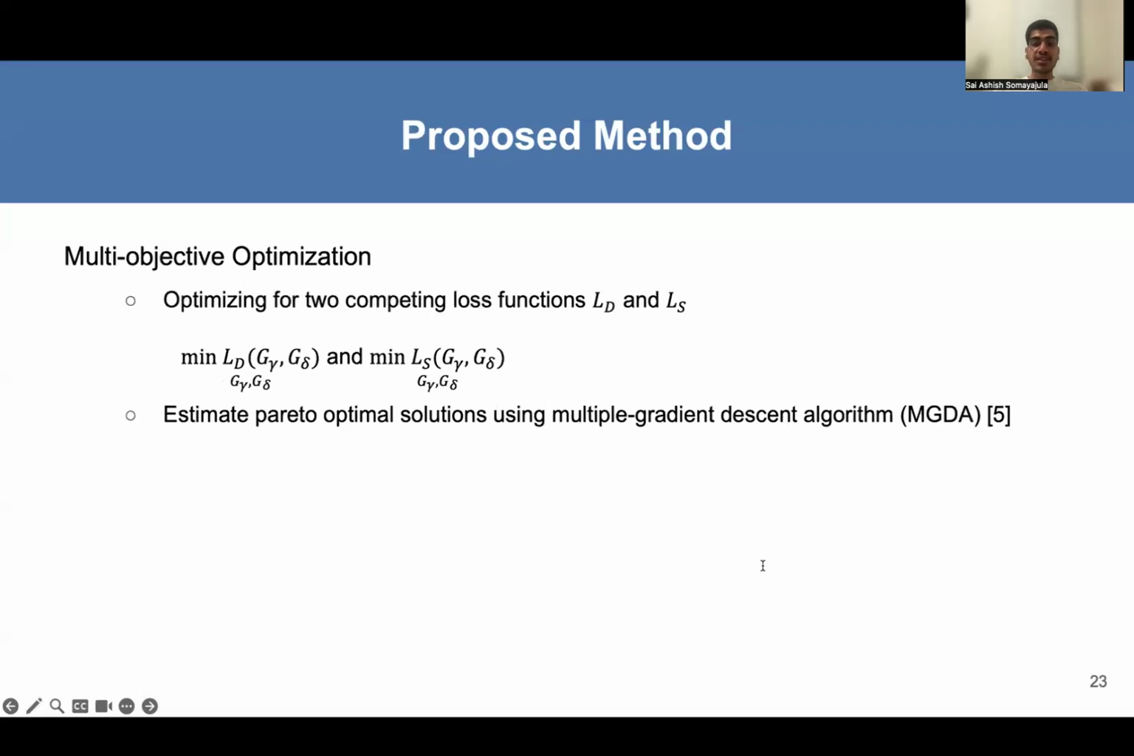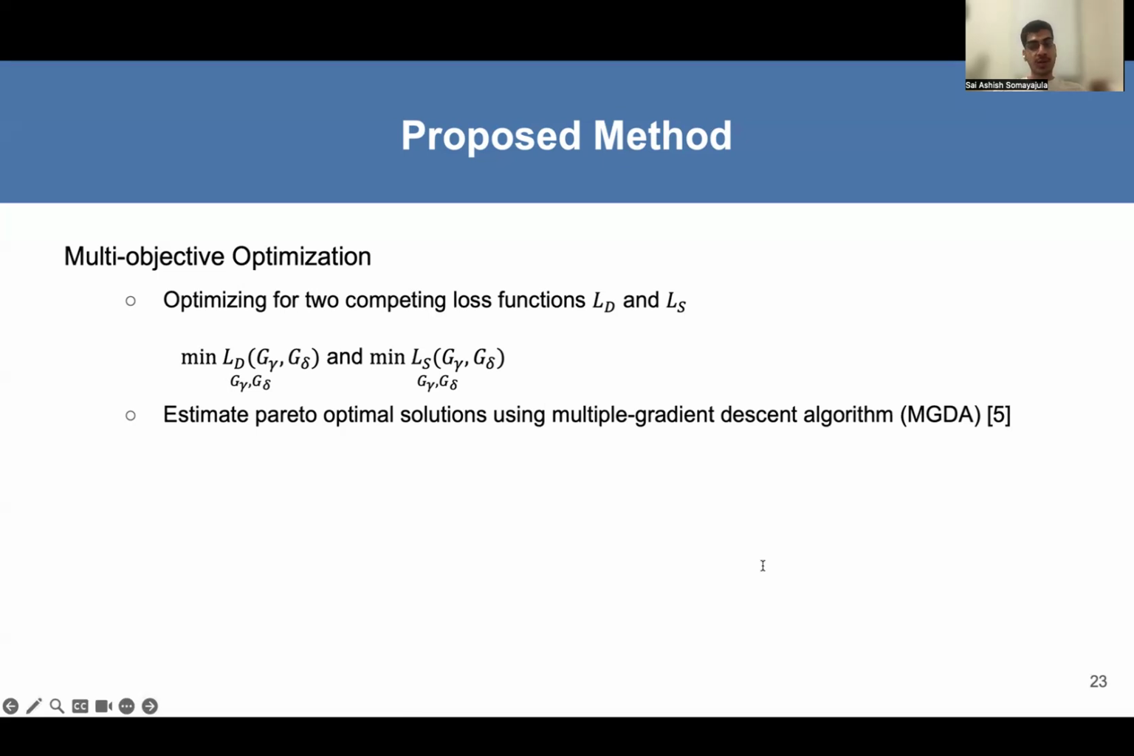We propose to optimize these objectives using a multi-objective optimization framework. This is because we are optimizing over two competing objectives. A multi-objective optimization framework estimates Pareto optimal solutions, which are solutions where no objective can be improved without degrading another objective. We use the MGDA algorithm to solve for this optimization. So this is our proposed method.